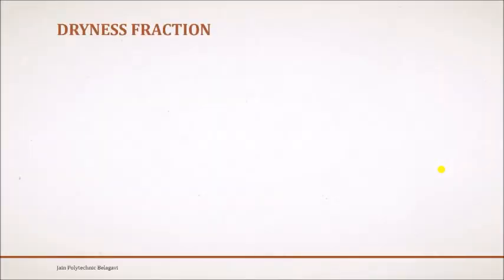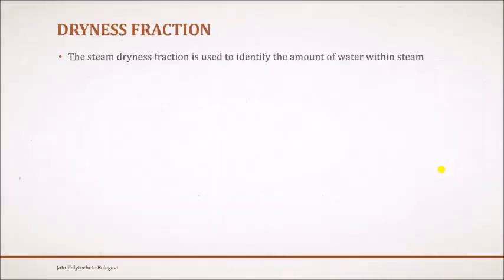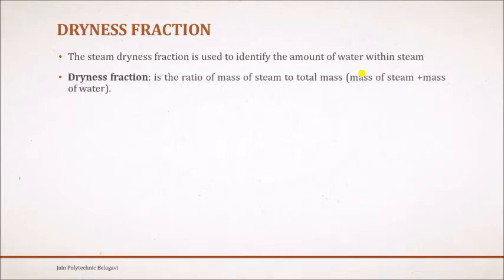So first, let's go through what we mean by dryness fraction. The steam dryness fraction is used to identify the amount of water within steam. This dryness fraction will tell us how much water there is in the steam, or in other words, it gives us an idea of how dry our steam is. It is the ratio of mass of steam to the total mass.